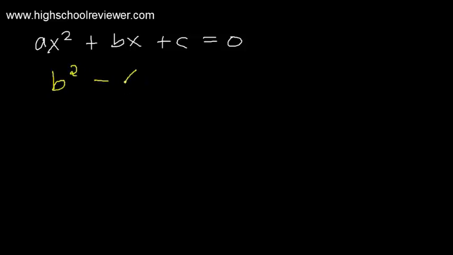The nature of the roots of a quadratic equation. Our quadratic equation is of the form ax squared plus bx plus c equals 0. And then, out of this quadratic equation, we have the discriminant. The discriminant is b squared minus 4ac. Again, this is the discriminant. And our nature of the roots is dependent on the value of the discriminant.